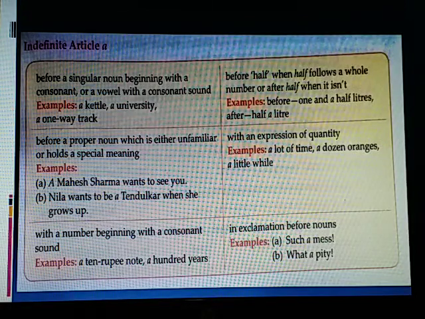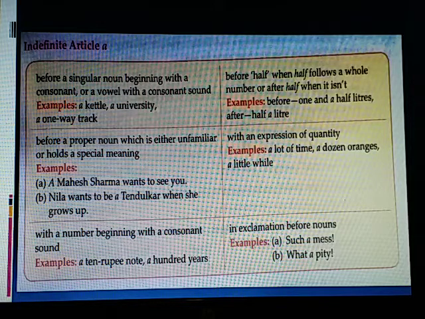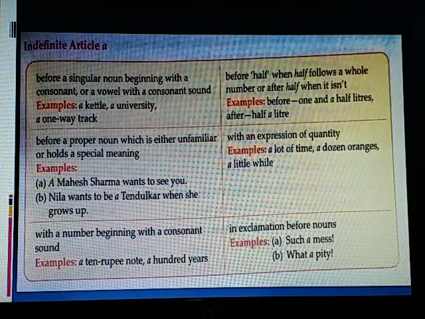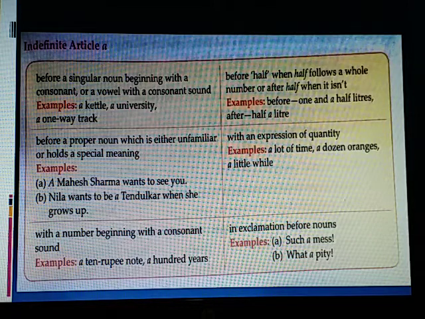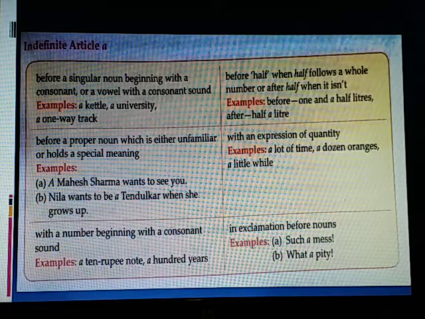We have read that a and an are indefinite articles. They are used before countable common nouns in singular form. Let us know their uses. A is used before a singular countable noun beginning with a consonant letter. For example, a dress, a man, a horse, a car, etc.